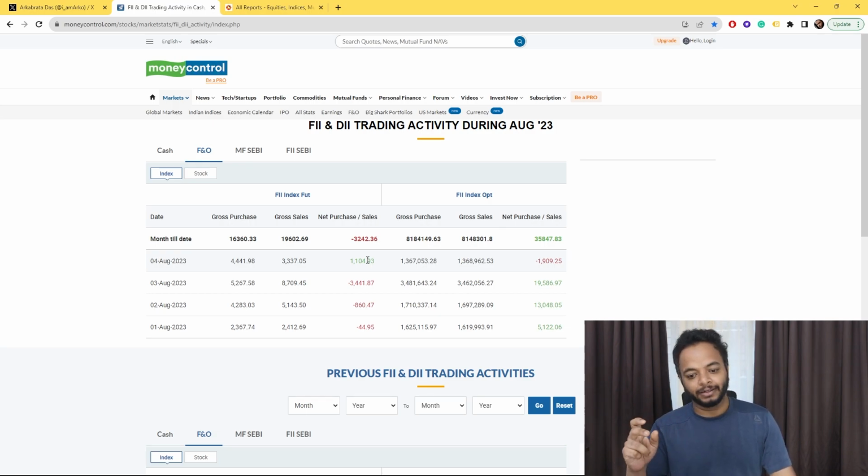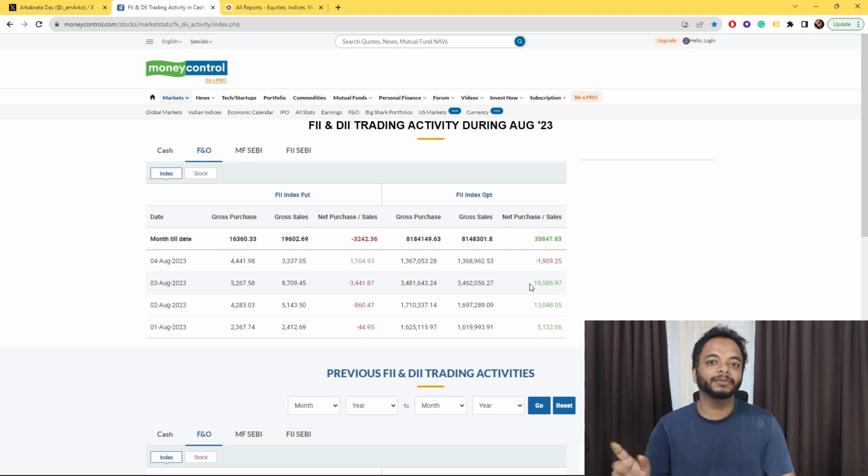So how is this calculated? Also, looking at this data for the FIIs index option, can you conclude the same? If you look, FIIs have bought for 19,586 crores, so the market is going to rally? That's not it. You have to understand how this is calculated. These are all the things that we are going to discuss in this video.